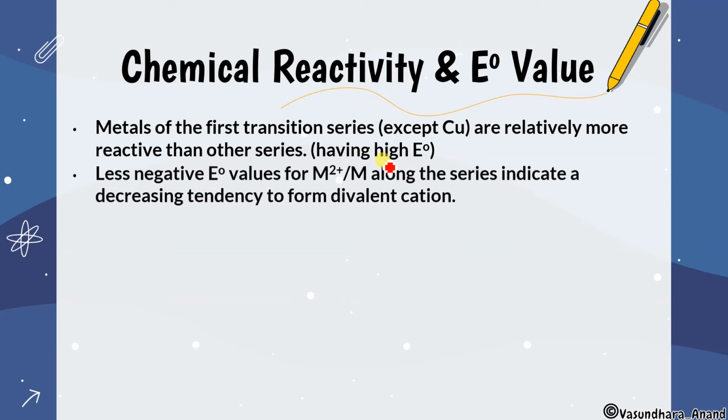Yes, less negative E0 values for M plus 2 to M along the series indicate a decreasing tendency to form the divalent cation. It says that E0 for M plus 2 to M, this reduction value, the reduction potential value, is a less negative value. So that's why it indicates that the divalent cations are unstable in this series.